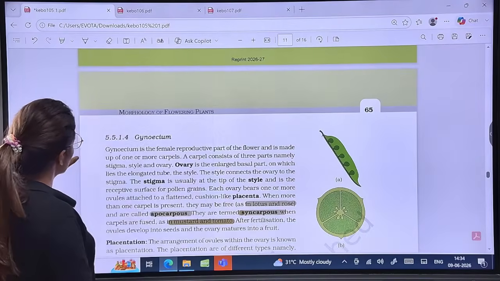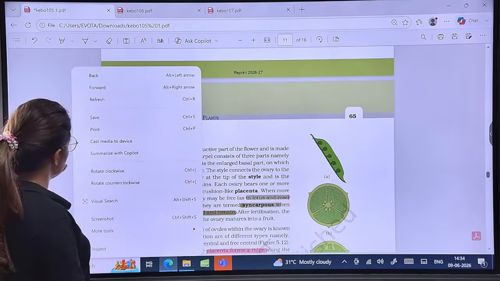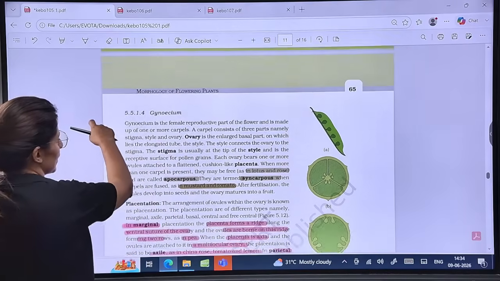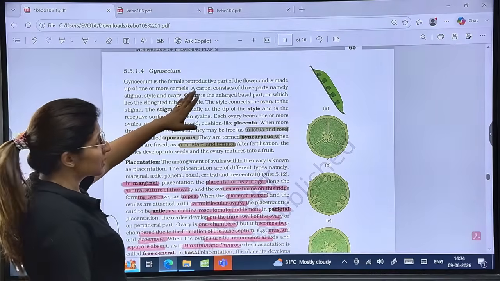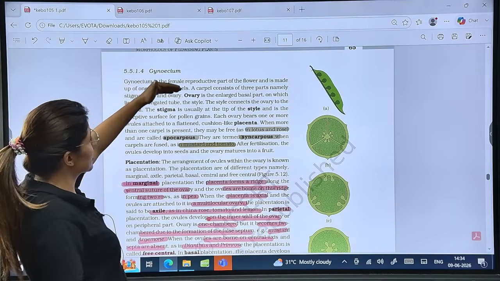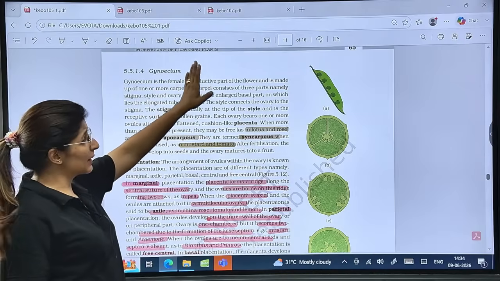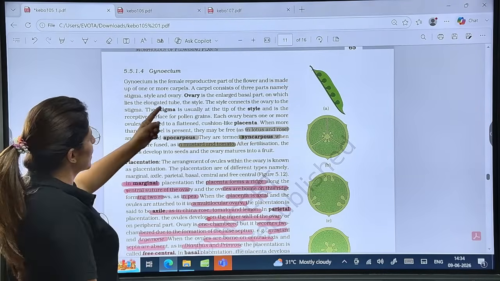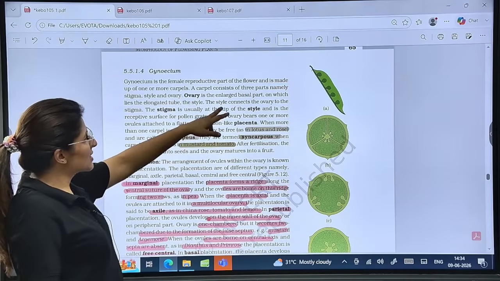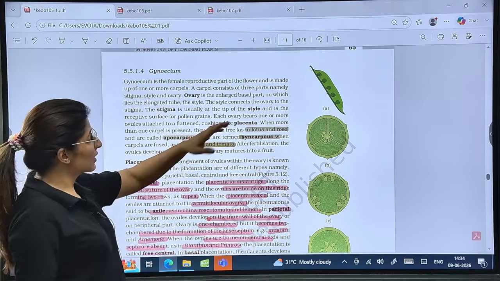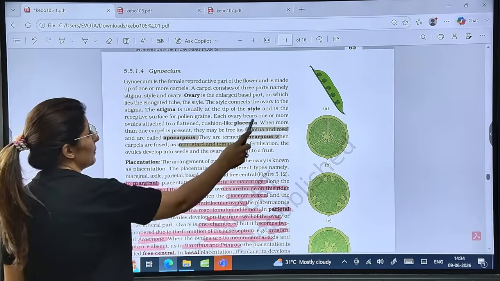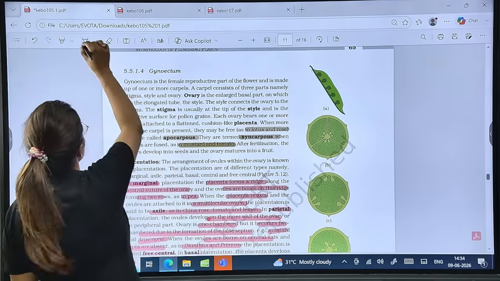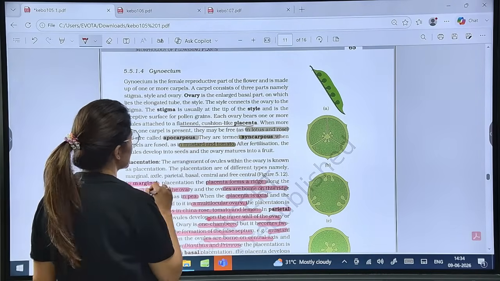Now talking about gynoecium. See here. Okay. So we know gynoecium is a female reproductive part, it consists of many carpels. Each carpel has 3 parts, stigma, style and ovary, right? Now, ovary is a large basal part, style connects ovary to stigma, stigma at the tip, and then ovary bears one or more ovules attached to a flattened cushion-like structure, called placenta.